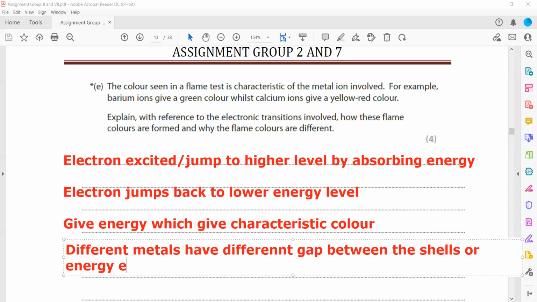That's why they give different characteristic colors. Is it clear?